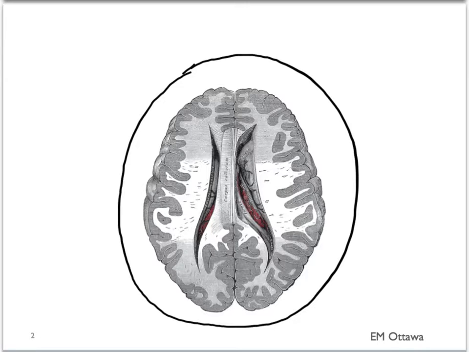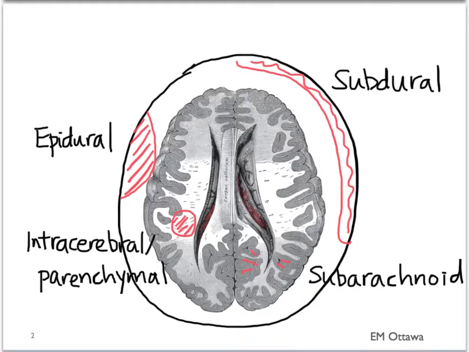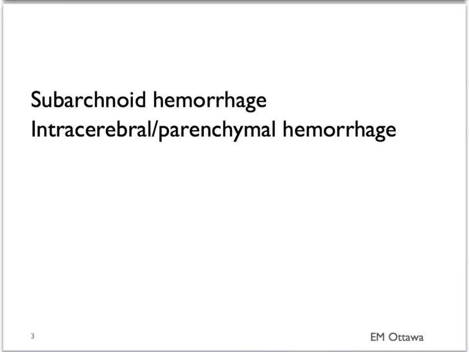It includes epidural, subdural, subarachnoid bleed, and intracerebral or parenchymal bleeds. Those are the 4 types. We will discuss the presentation of subarachnoid hemorrhage and intracerebral or parenchymal hemorrhage.